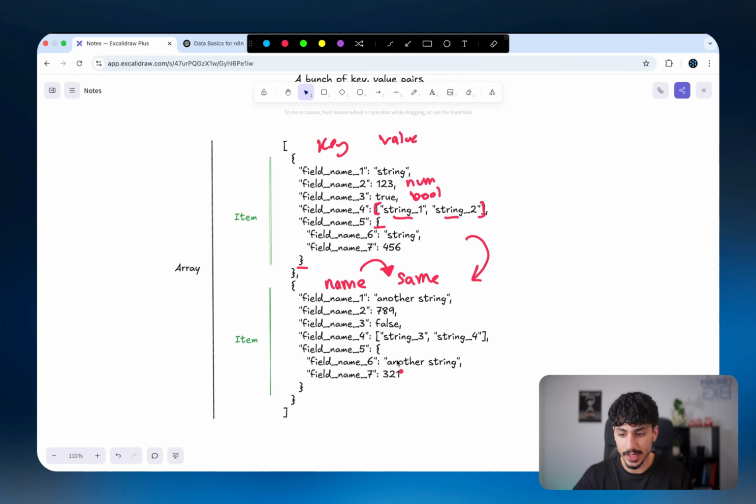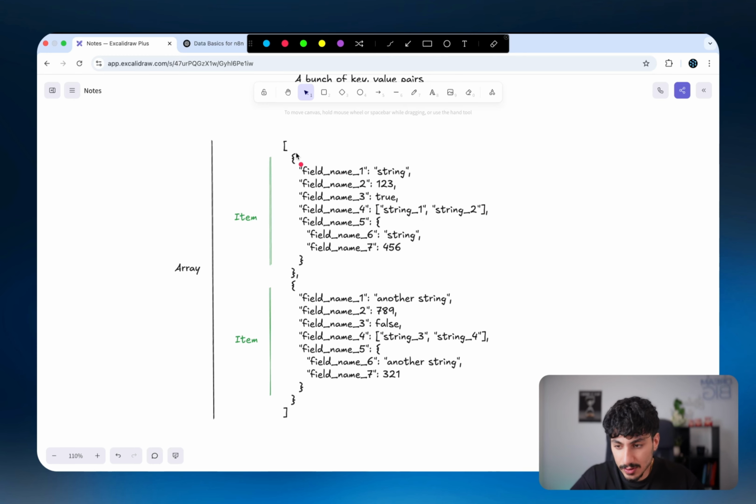And even those objects are exactly of the same type because they both have the first field as a string with the same name and the second field as a number with the same field name again. And so these 2 objects are exactly of the same type, but the actual values associated with each of its keys are different. And so although they're of the same type, they're not exactly the same object.